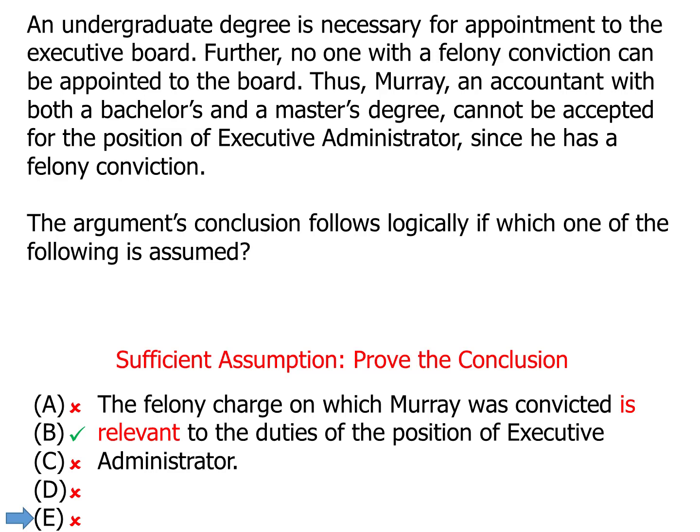The problem is that maybe. Being relevant doesn't prove things one way or the other. Since it doesn't keep Murray off the board 100%, it just makes him less likely to be on the board. It's not our answer. So, B's the answer.